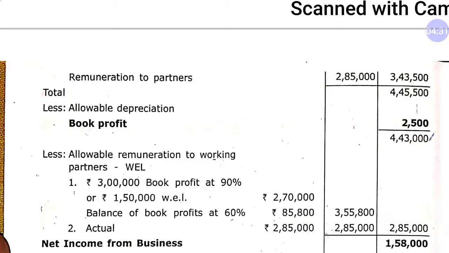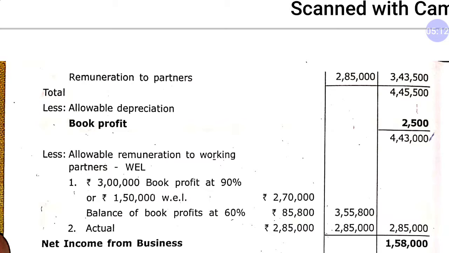As you can see, dear students, this amount of book profit is more than 3 lakh, so we will have to apply Section 40B with both adjustments. The first adjustment is, on the first 3 lakh of book profit, 90% of BP or 1,50,000, whichever is higher. As you can see, 90% of book profit is higher, so 2,70,000, and the balance book profit is 1,43,000, on which you will have to consider 60%. So 60% of 1,43,000 is